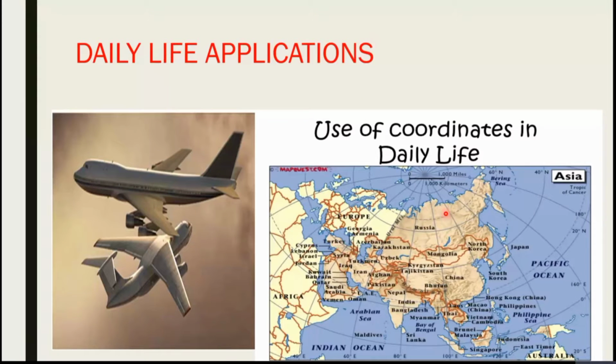Now let us see where this theory applies in real life. We all have seen aeroplanes flying in the sky, but we may not have thought of how they actually reach the correct destination. Actually, all this air traffic is managed and regulated by using coordinate geometry.